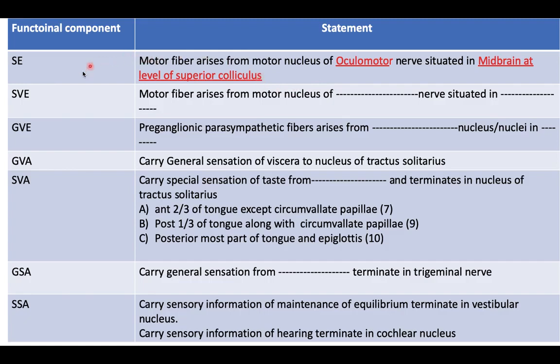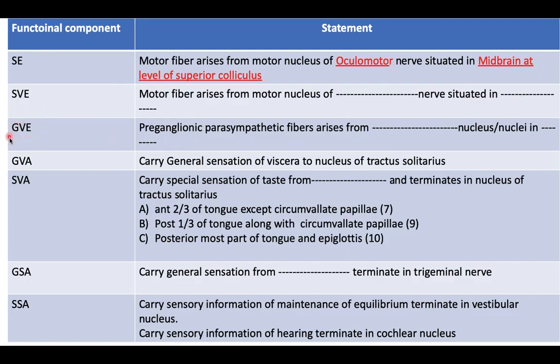Same thing happens with the special visceral efferent, because they are again the motor supply for the muscles developed from the pharyngeal arches. The line remains the same: motor nucleus of the mandibular nerve or trigeminal nerve situated in the upper part of the pons.